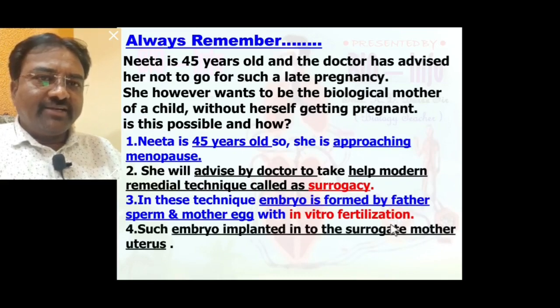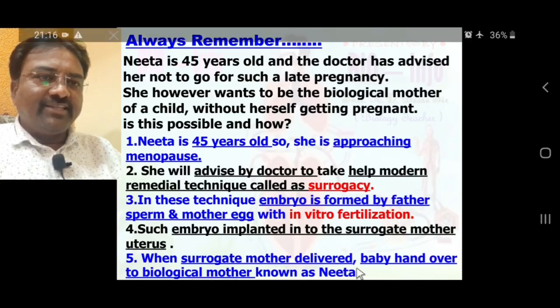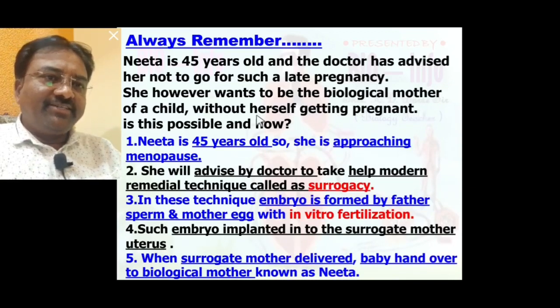After that, the embryo is implanted in the surrogate mother's uterus. When the surrogate mother delivers, the baby is handed over to the biological mother, Nita. So it is possible to have a child without herself getting pregnant, by the surrogacy technique.